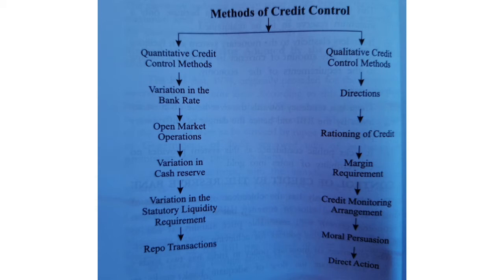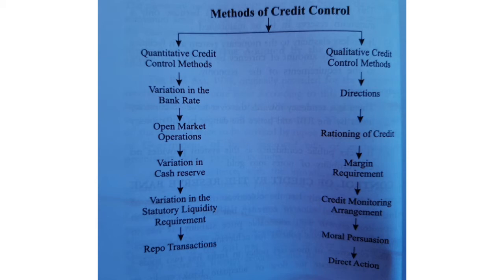The quantitative methods are also known as the traditional methods of credit control. So, these are the methods which RBI uses so as to influence the availability of credit in the economy. So, the sub methods are variation in the bank rate. Now, what is bank rate?